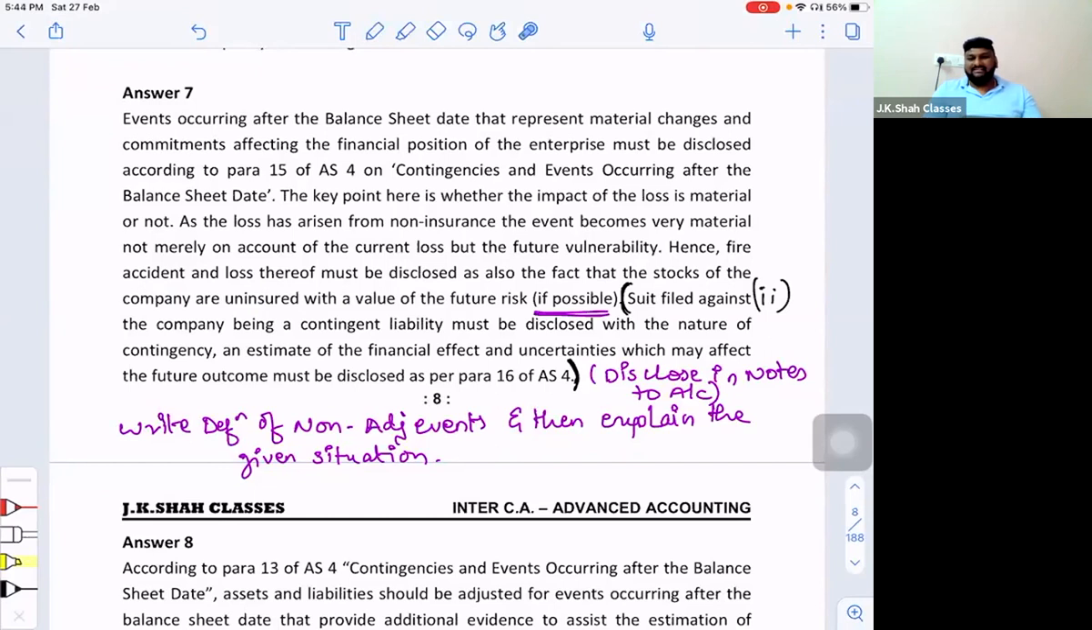Now, sir, if you read this answer, this is a bit technically confusing. So let us have a simple answer for this. We'll make the answer very simple. Now, can I say this event we have considered as a non-adjusting event? Right. So what we'll do is we will start the answer by defining non-adjusting event. Right. Now people will ask, sir, how will I define non-adjusting?